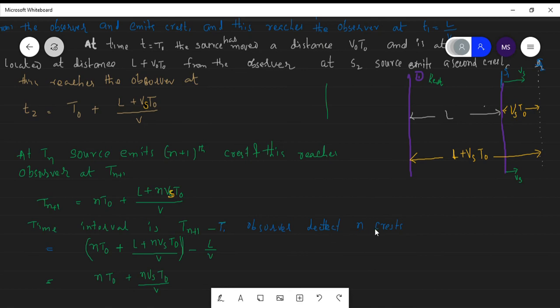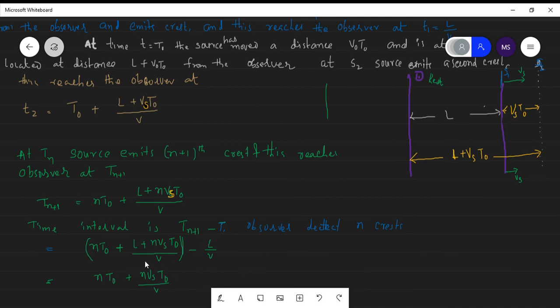The observer receives n plus n into T naught plus L plus n into Vs into T naught by V minus L by V. So by subtracting these two we can get n into T naught plus n into Vs into T naught by V.